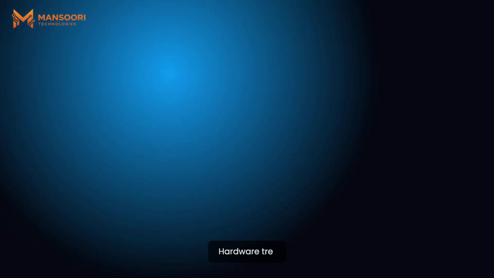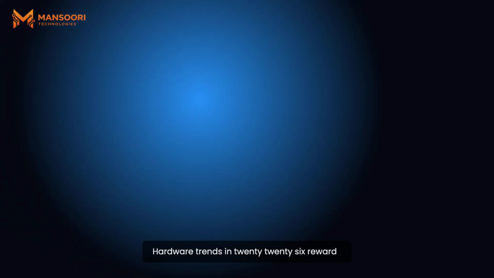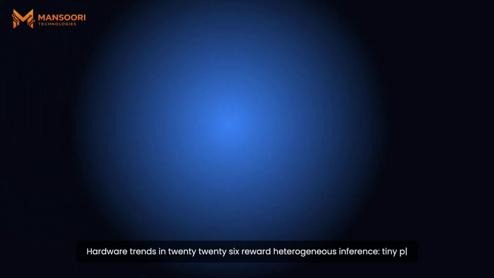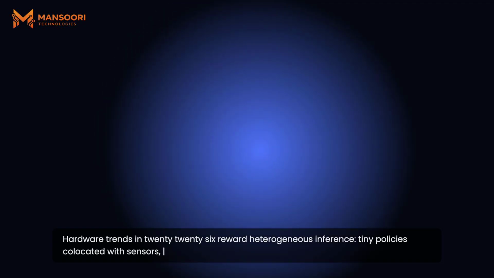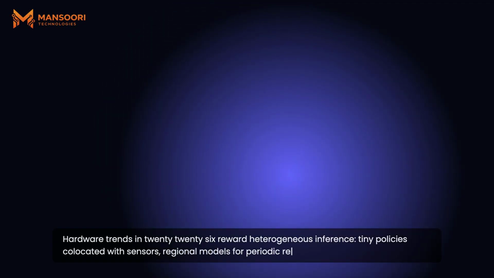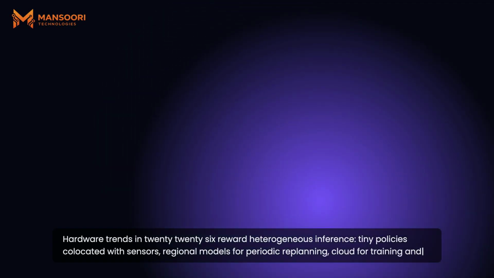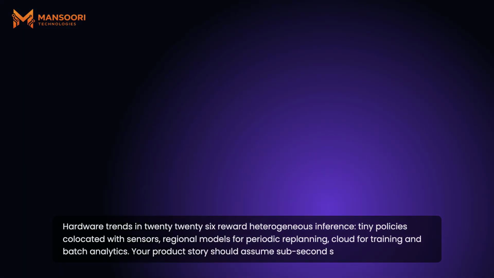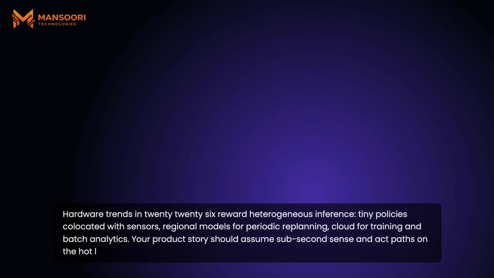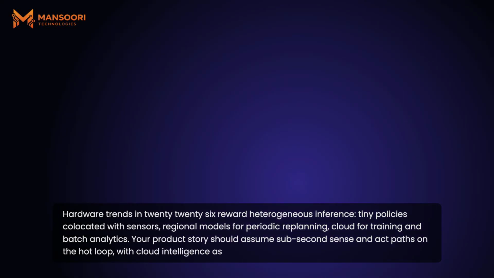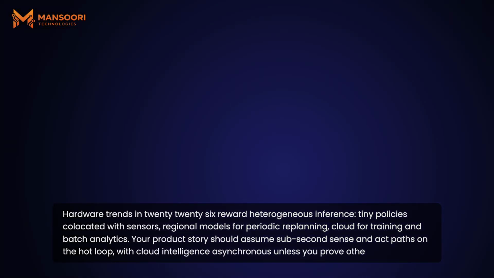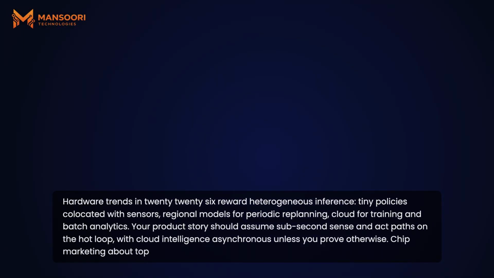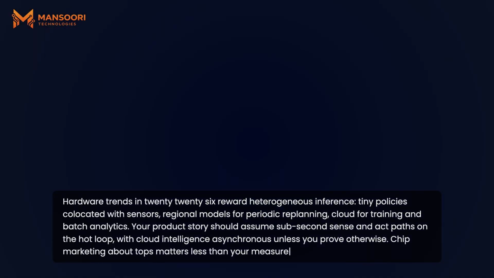Hardware trends in 2026 reward heterogeneous inference. Tiny policies co-located with sensors, regional models for periodic replanning, cloud for training and batch analytics. Your product story should assume sub-second sense and act paths on the hot loop, with cloud intelligence asynchronous unless you prove otherwise. Chip marketing about TOPS matters less than your measured pipeline. Optimize crops, quantization, and transport before you